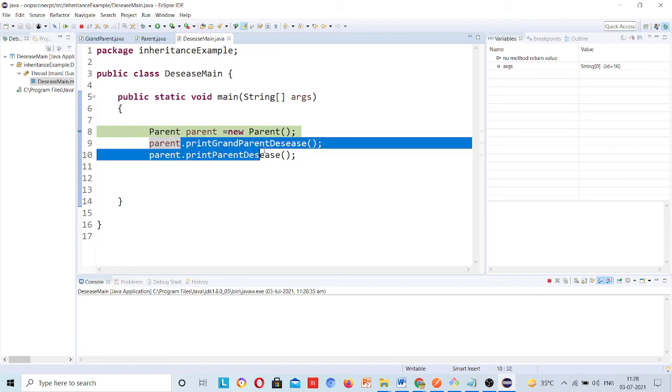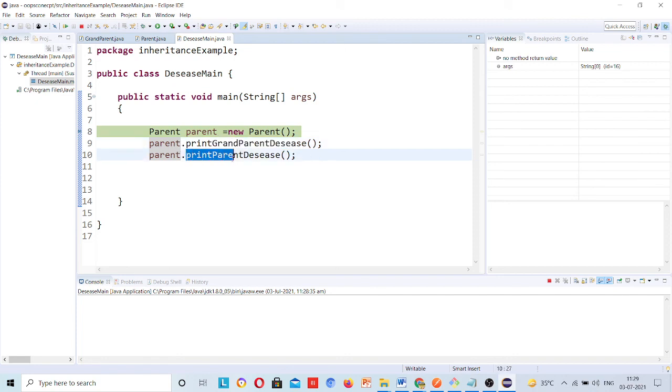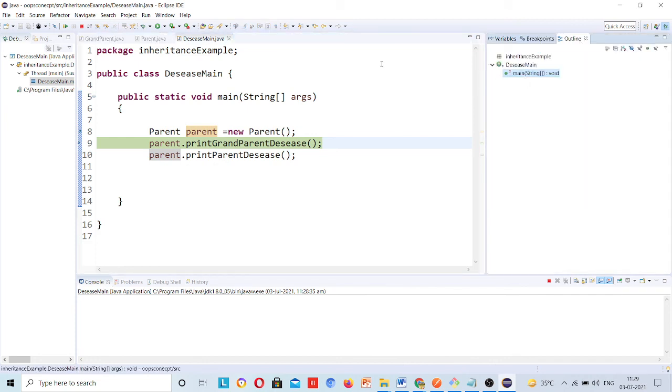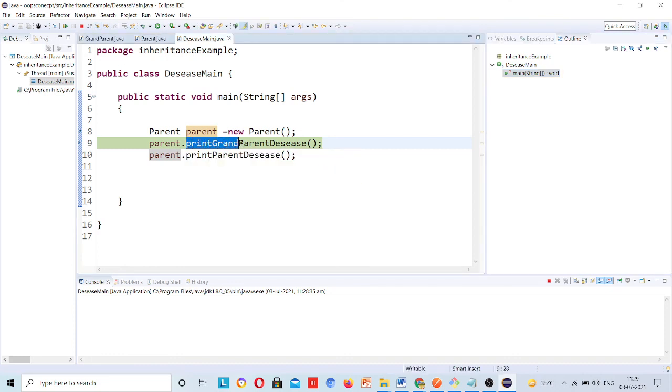This line is calling a method, this line is calling a method. So if you want to go inside this method and debug line by line, then you have to use F5. Just let me press F6, it came to this line, in the outline you can see only the main method is present. If I want to go to this class and this method, then I have to press F5. Otherwise, let me do F6 as of now for this one, and for line number 10 I will execute F6. See, it has executed.